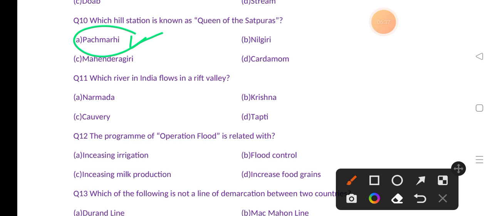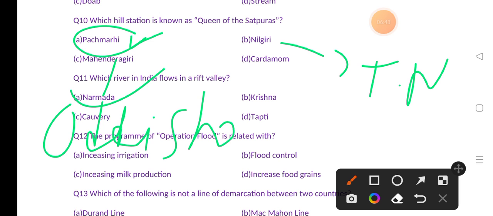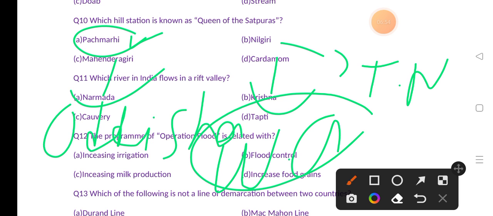If you talk about Nilgiri, we can find Nilgiri in Tamil Nadu. If you talk about Mahendragiri, we can find Mahendragiri in Odisha. And if you talk about Cardamom Hills, that is in Western Ghats. Let's move to our next question.